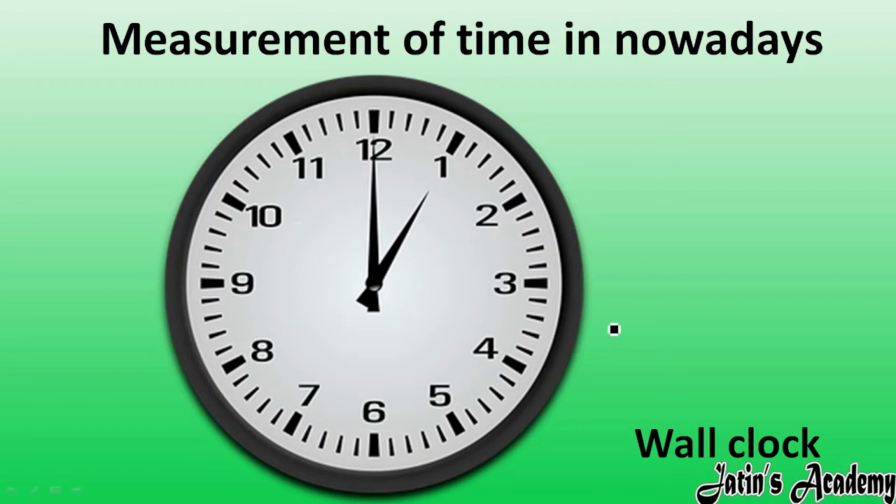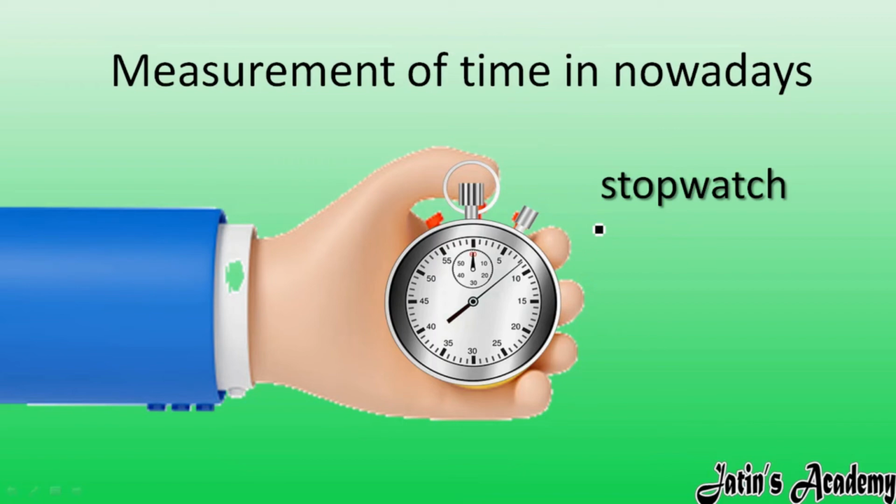If you are at your home, the wall clock gives the same time as at any other house where you stand outside. So these wall clocks give exact and accurate time. Next, we are having the stopwatch. The stopwatch is very important for athletes and sportsmen, who use it to measure fractions of a second also.